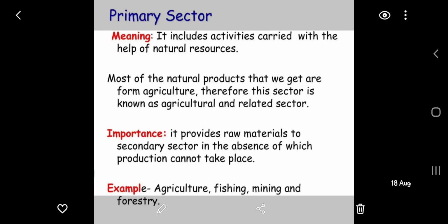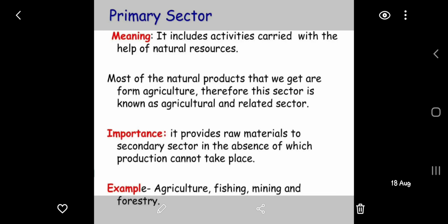Now, if you take the primary sector, first I would tell you what the other name of the primary sector is. You can say the primary sector is also known as the agricultural and related sector. Now, what activities are included in the primary sector? We will start with examples.